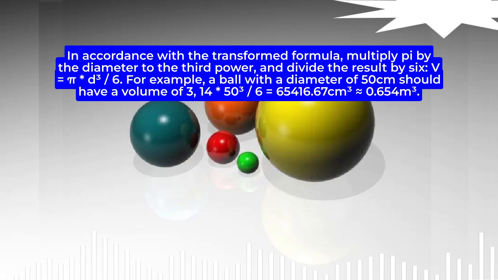For example, a ball with a diameter of 50 centimeters should have a volume of 3.14 * 50^3/6, which equals 65,416.67 cubic centimeters, almost equal to 0.654 cubic meters.